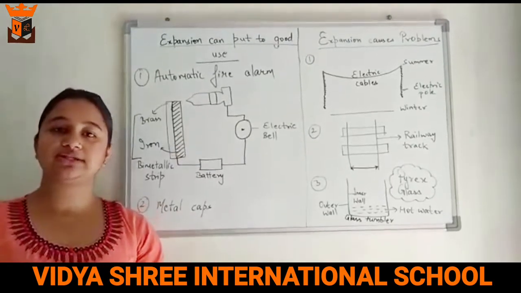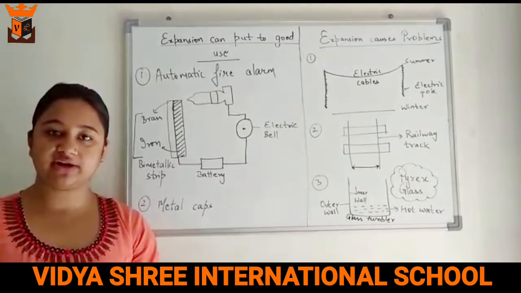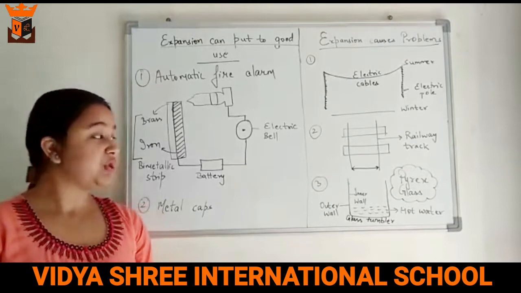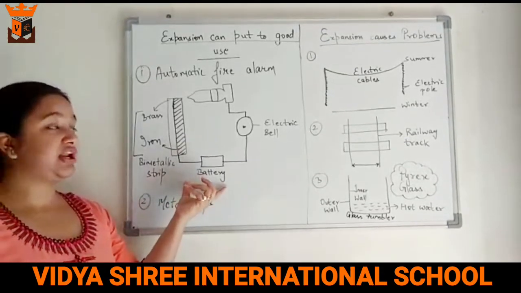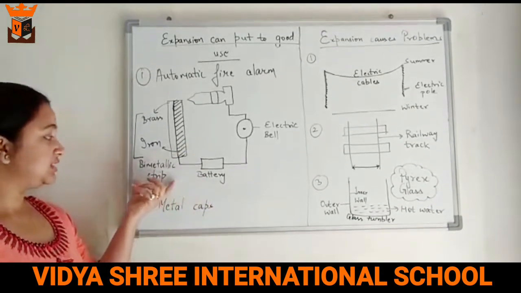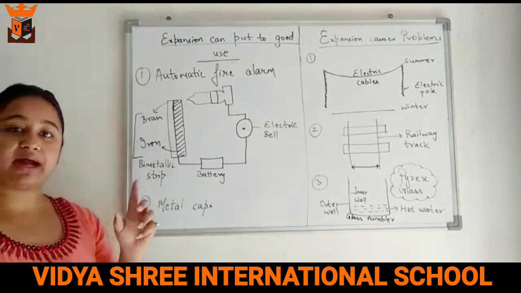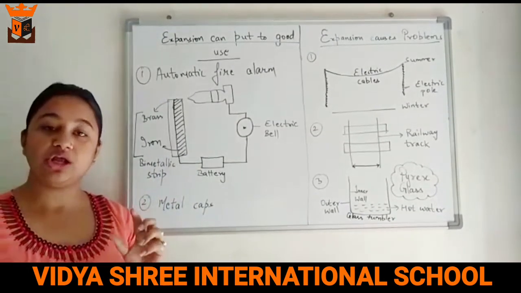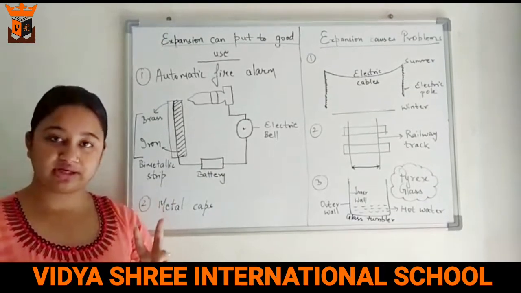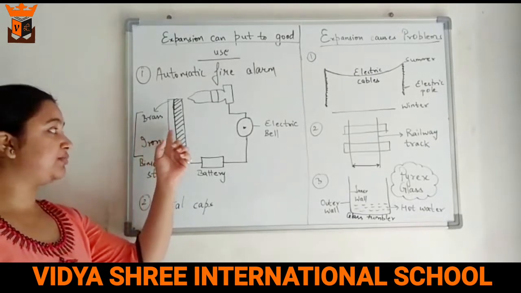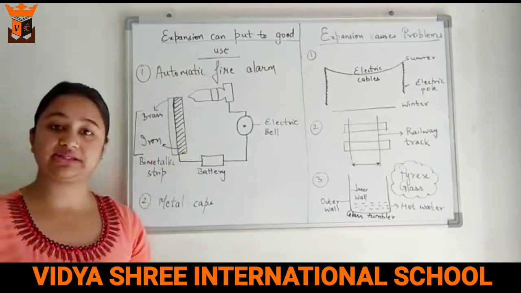Now we are going to discuss the advantages and disadvantages of expansion. Let's start with the advantages first. This is an automatic fire alarm. This contains firstly a bimetallic strip. Bi means two and metallic means metal, so a strip which contains two metals. This strip contains brass and iron, brass on the outer side and iron on the inner side.